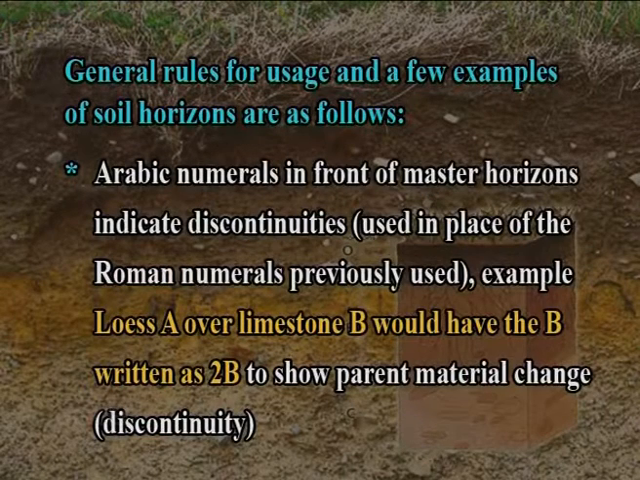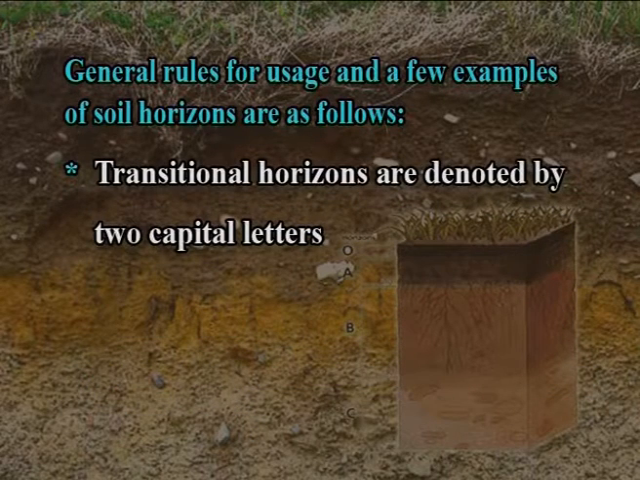Arabic numerals in front of master horizons indicate discontinuities, that is used in place of the Roman numerals previously used. Example, loess A over limestone B would have the B written as 2B to show parent material change, that is discontinuity. Transitional horizons are denoted by two capital letters.